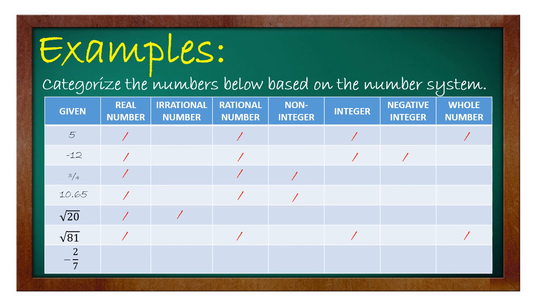Next is the negative 2 over 7. So, negative 2 over 7 is still considered as a real number. Pero yung negative 2 over 7 is a fraction. So, kung siya ay fraction, siya ay considered as non-integer. At kung siya ay non-integer, nasa loob siya ng rational number.